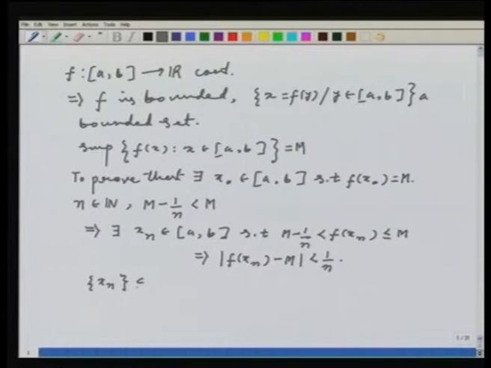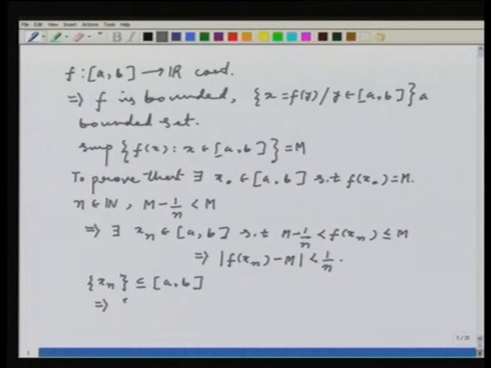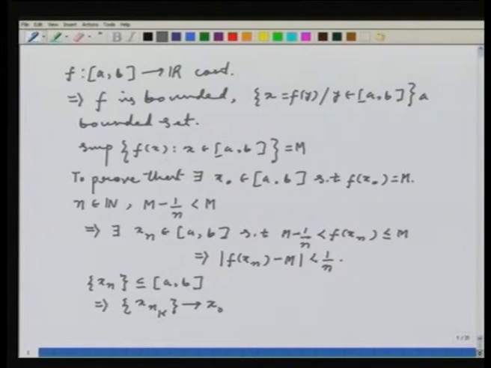Now, where does this sequence xn lie? I know that it is actually contained in the closed interval AB. That means it is a bounded sequence. This implies, by Bolzano-Weierstrass theorem, there exists a subsequence which I might call xnk now, which is convergent. That is, it converges to some x naught. And notice, since the whole sequence is inside the closed interval AB, the limit of the sequence also has to be in the closed interval AB. It cannot go outside. This kind of a logic we have used before also.